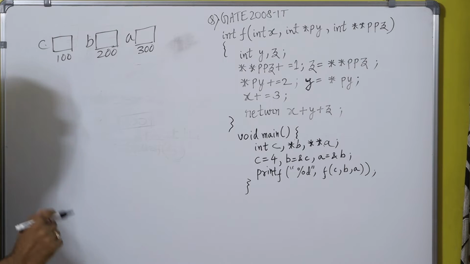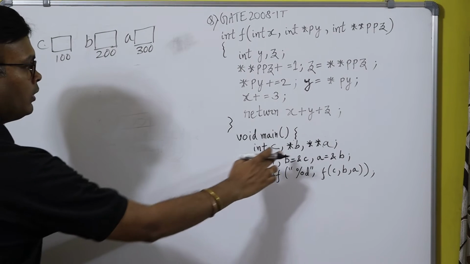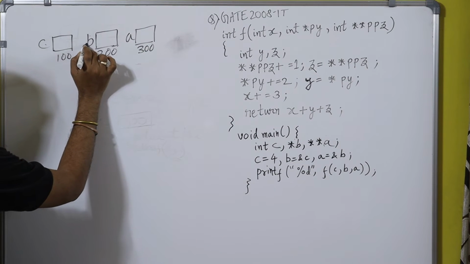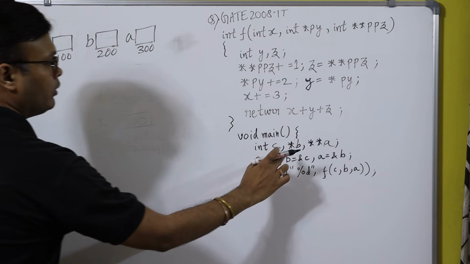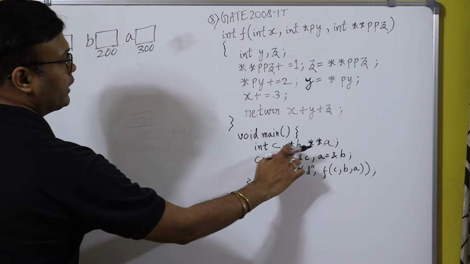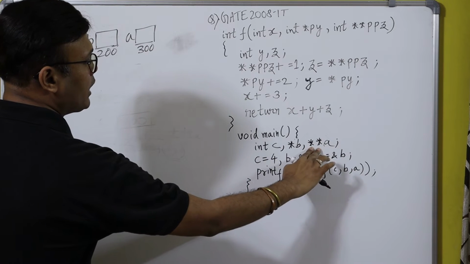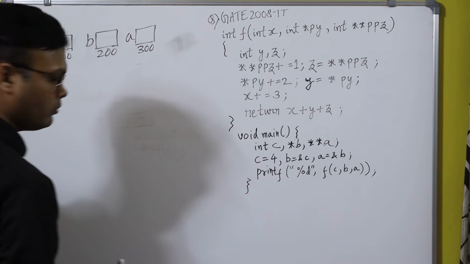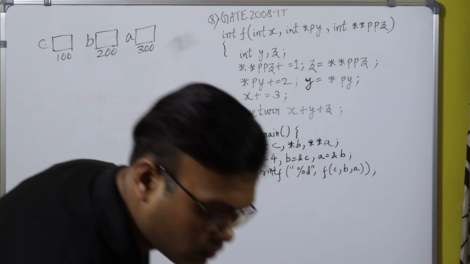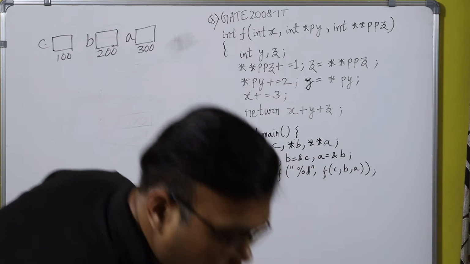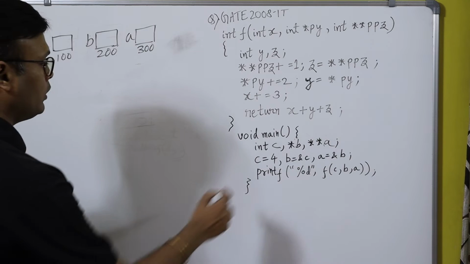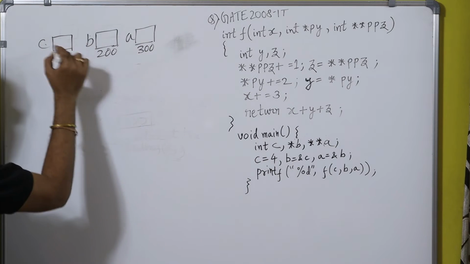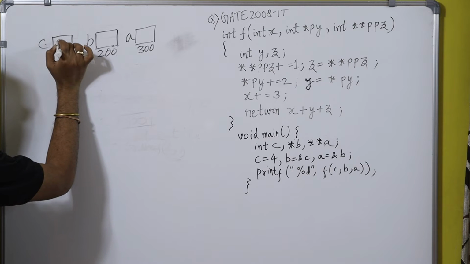Now here you can see B is a pointer to the integer, because a single star is written, and here the double star means A is a pointer to the pointer. Let me explain. Here C has the value 4, so C is a variable which contains the value 4.